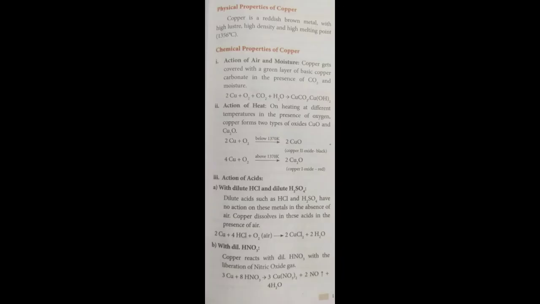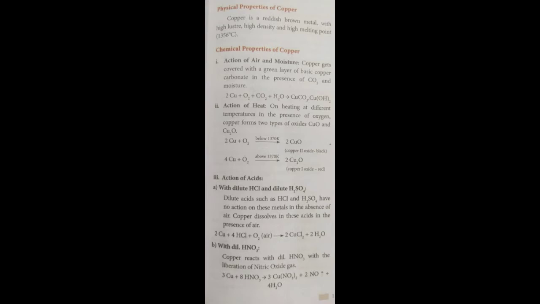Physical properties of copper. Copper is a reddish brown metal with high luster, that is shining, high density and high melting point, that is 1356 degrees Celsius. Chemical properties of copper. Number 1, action of air and moisture. Copper gets covered with a green layer of basic copper carbonate in the presence of CO2 and moisture.